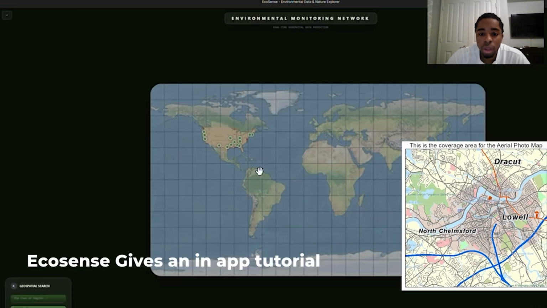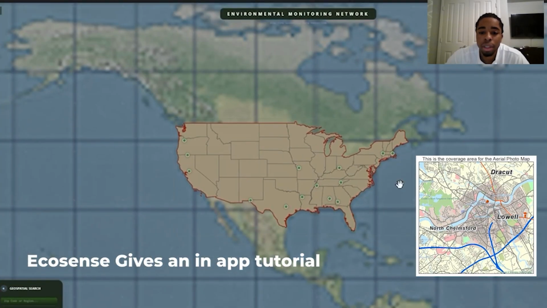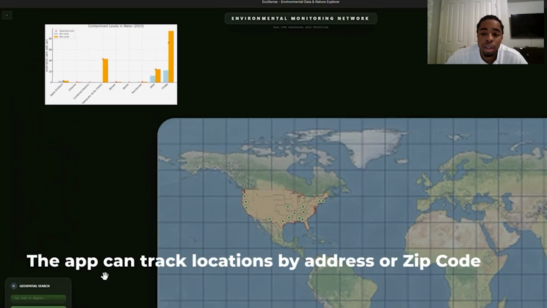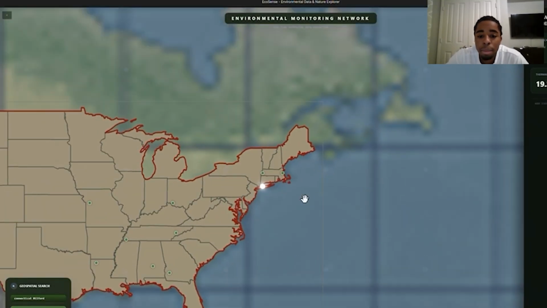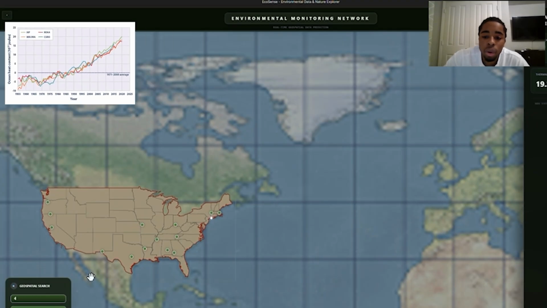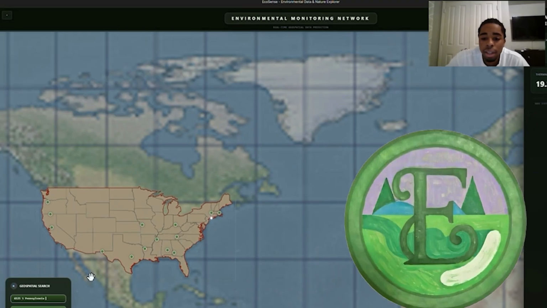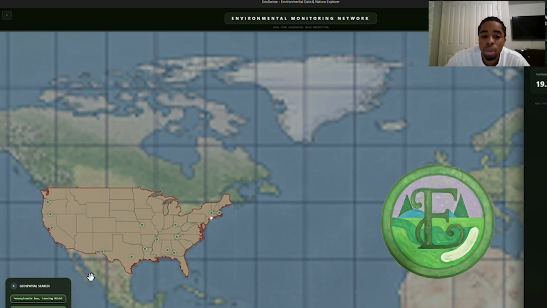In our Chelmsford and Lowell area, environmental data is often a matter of public safety. Iron levels 150% above safe limits, nitrates hitting EPA maximums, and trace E. coli detections. Most of these, however, aren't just stats. They're hidden in plain sight. Most people ignore government data because it's a wall of numbers. At Ecosense, our mission is to make this data impossible to ignore.